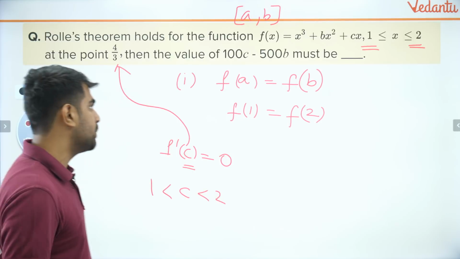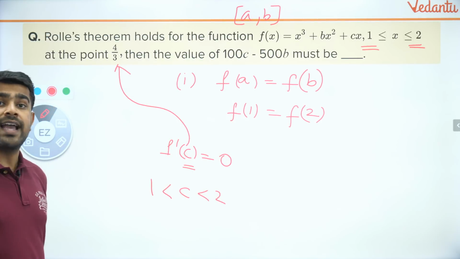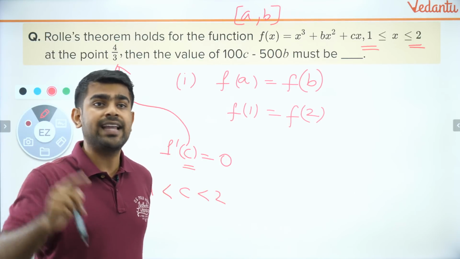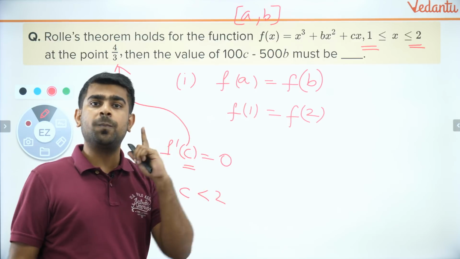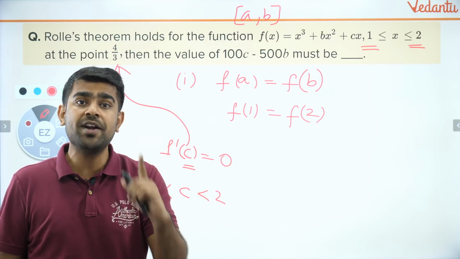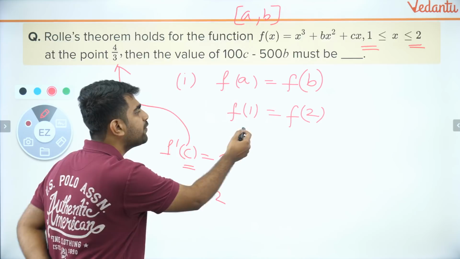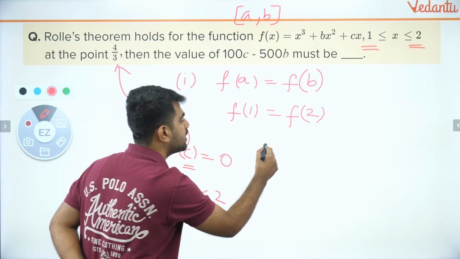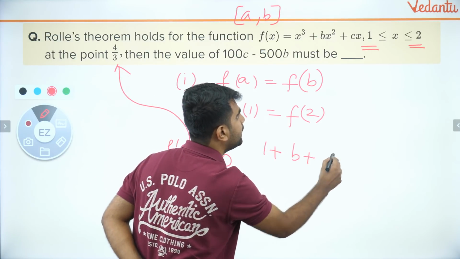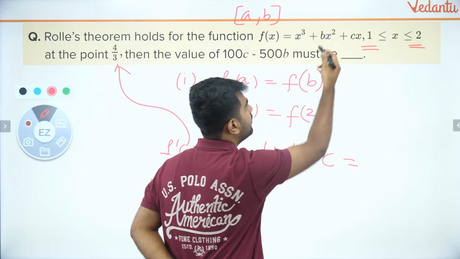It's a very frequent concept, can be tested in JEE Mains, and it can come as an integer type question. So please follow carefully. I want everyone to pay attention. So what is f of 1 equal to f of 2? Let's put it over there. You will get 1 plus b plus c is equal to f of 2, which is what?